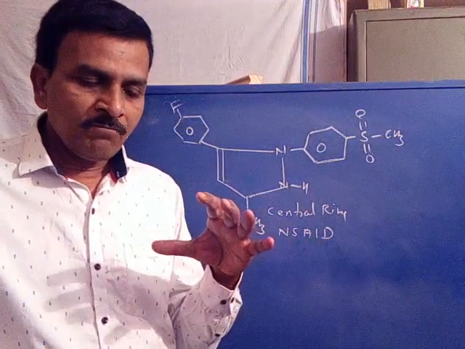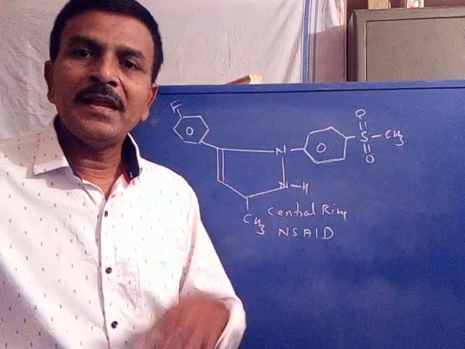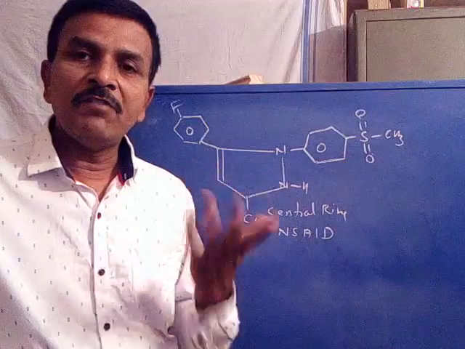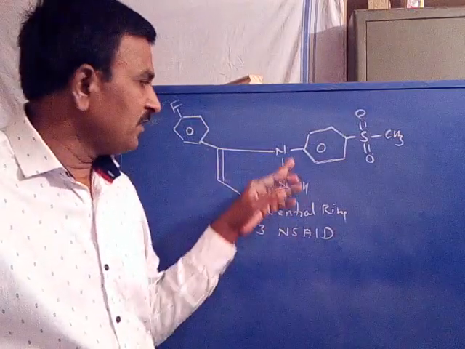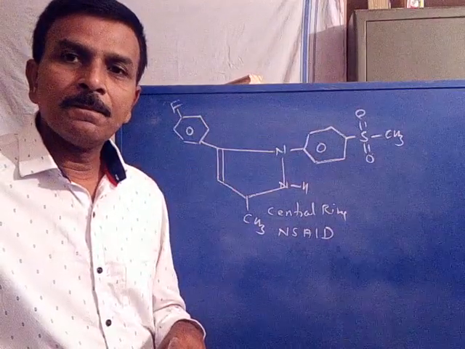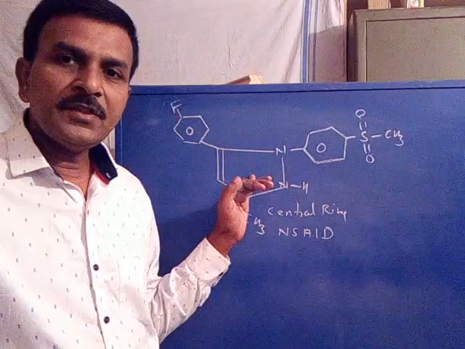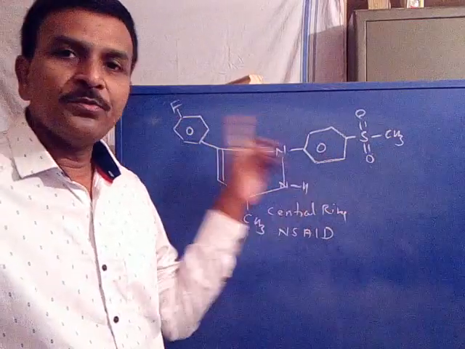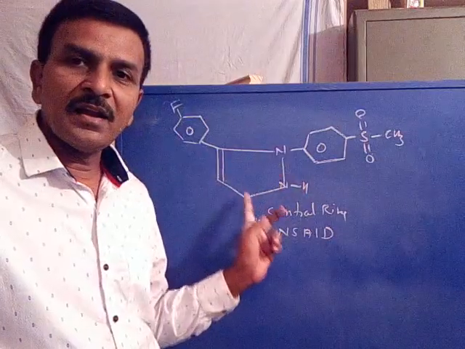Now we can prepare many non-steroidal anti-inflammatory drugs by changing the central ring. If we change the central ring in the structure without disturbance of these two aryl groups, changing only the central ring.